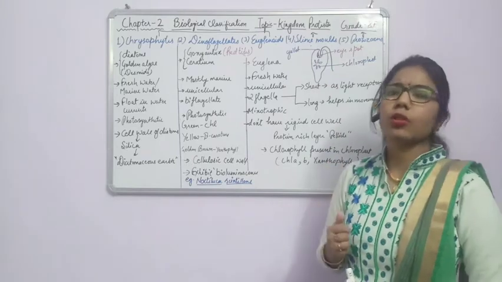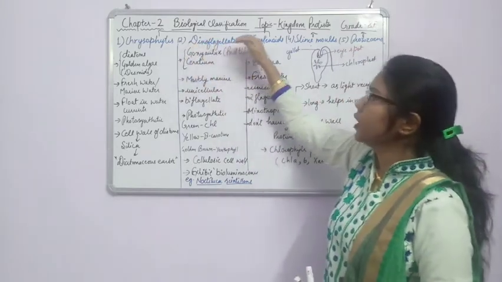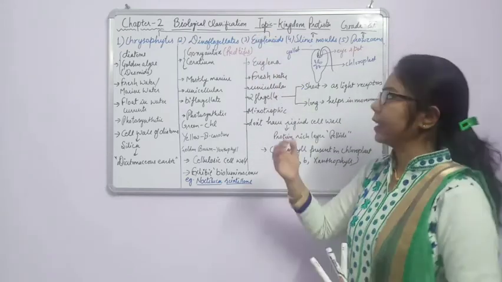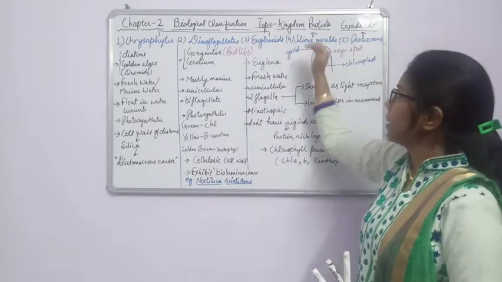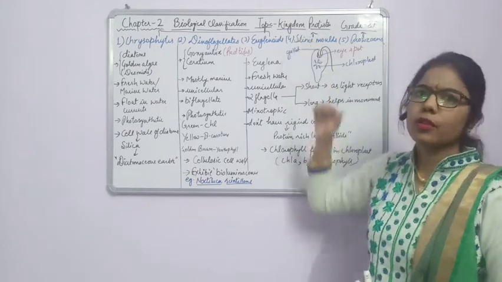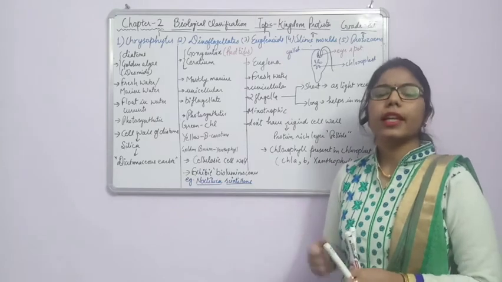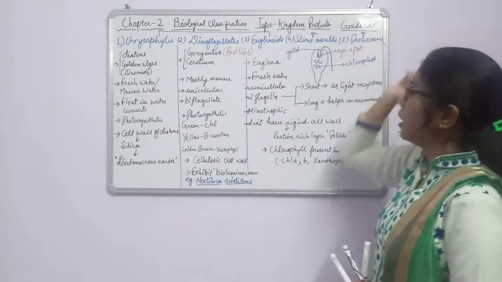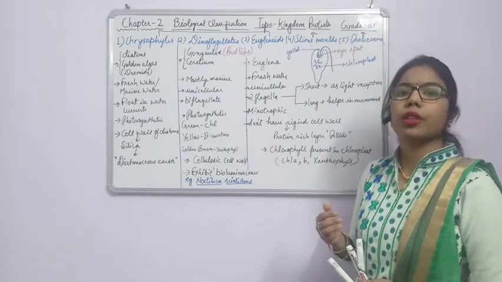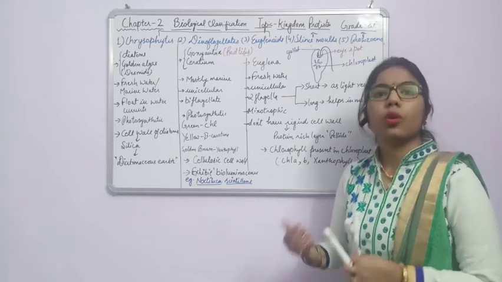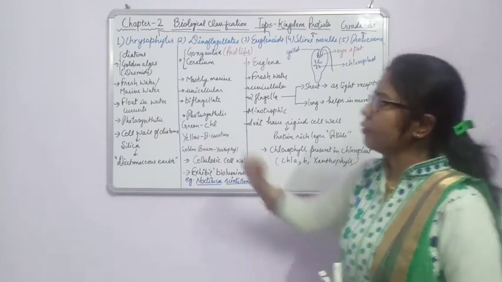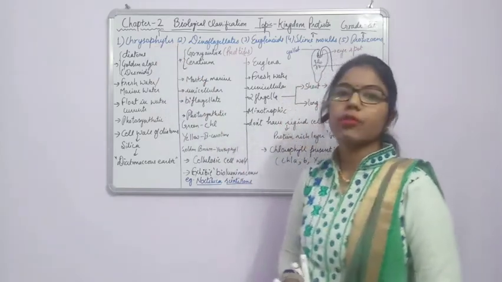On this basis also we can say the chrysophytes, dinoflagellates and euglenoids, what are they? They are the plant-like protists. Why? Because they can act with the autotrophic mode of nutrition. And the fourth one is the fungi-like protist, because it will act as a fungi, because fungi also take their nutrition from the dead and decaying organism. And the last one, the fifth one, will act as an animal-like protist, because in this case you will come to know that there will be heterotrophic mode of nutrition, holozoic type of nutrition, parasitic type of nutrition. Fine. So let's start with the first group, that is chrysophytes.